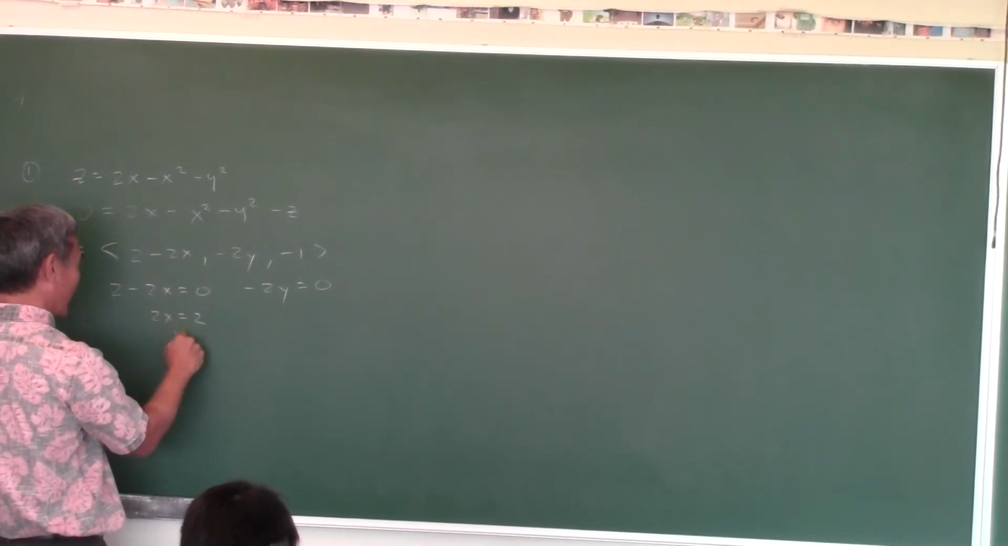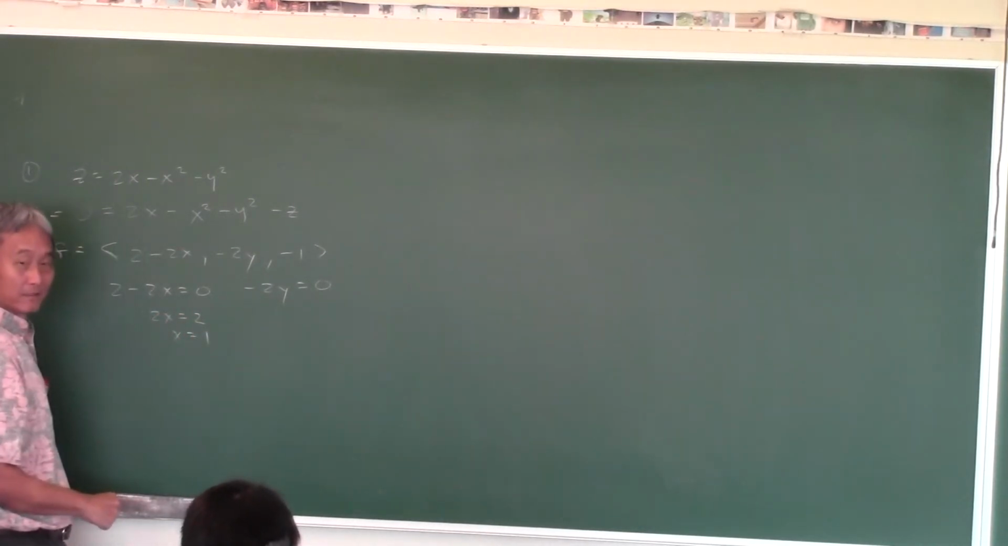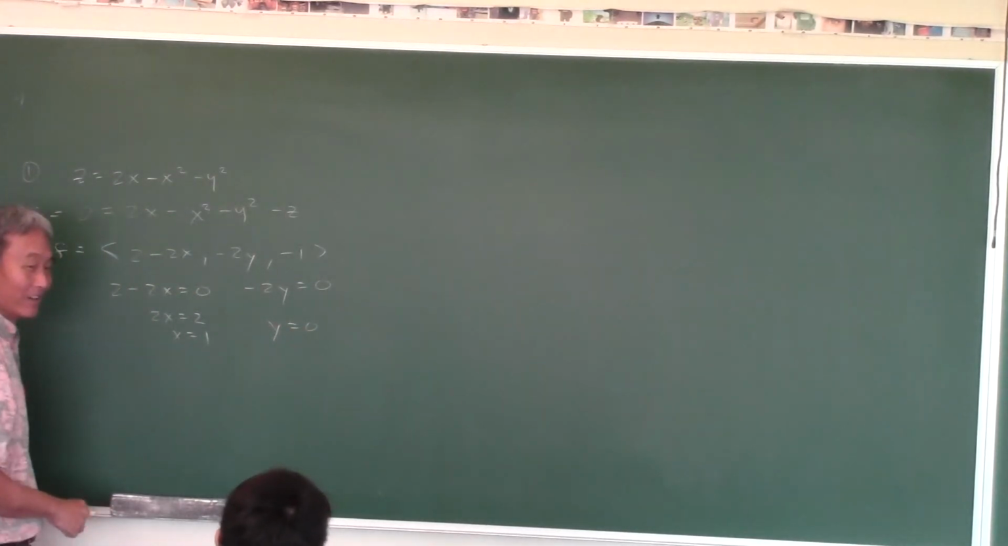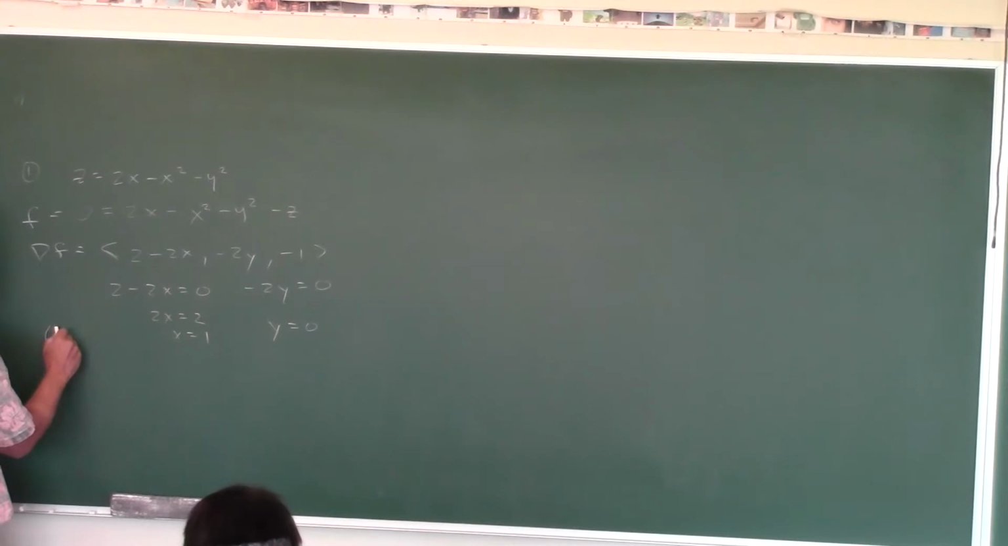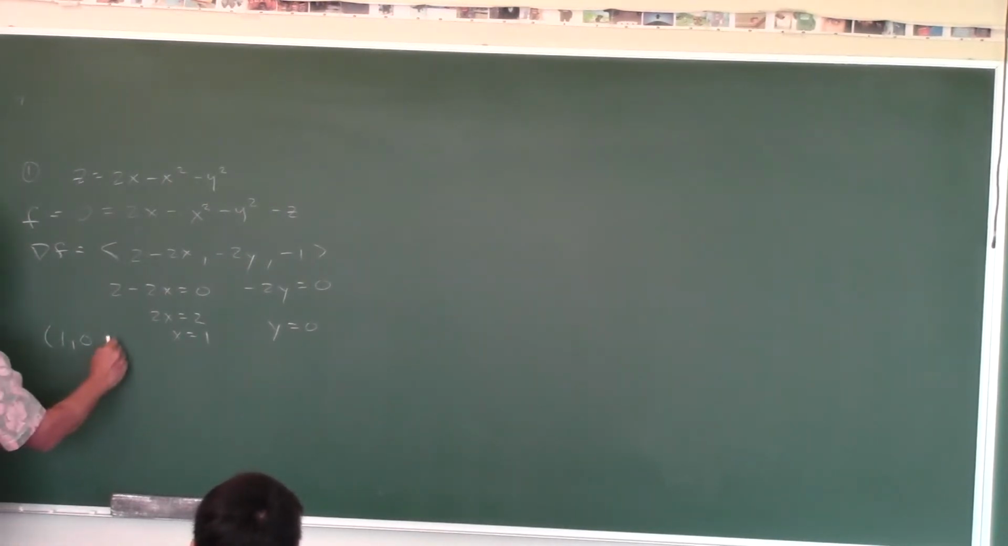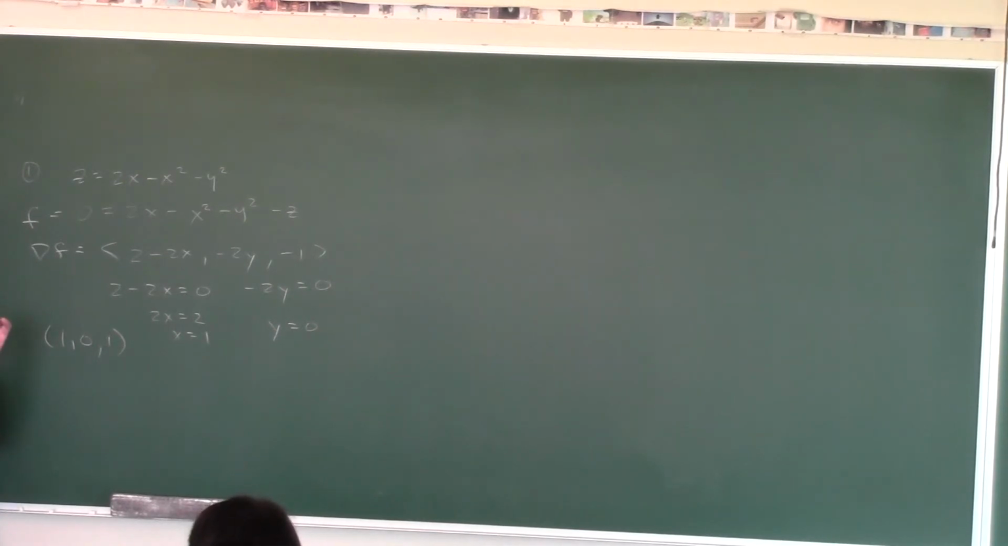2 minus 2x equal to 0, x equal 1. Y equals 0. So at the point (1, 0), what is the z coordinate? 2 minus 1 minus 0 is 1. At this point, there's a possible maximum or minimum point.